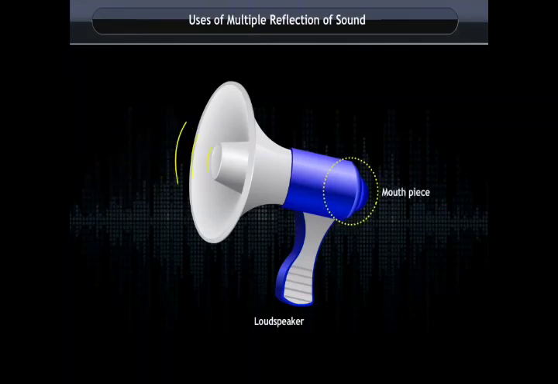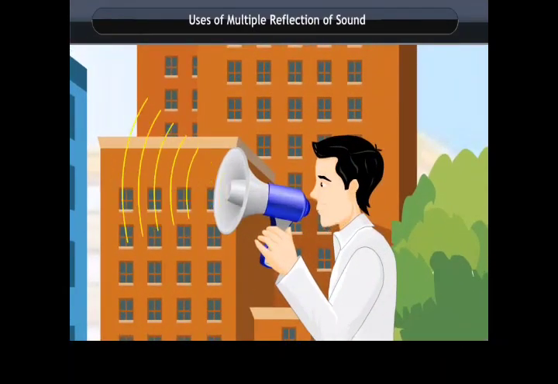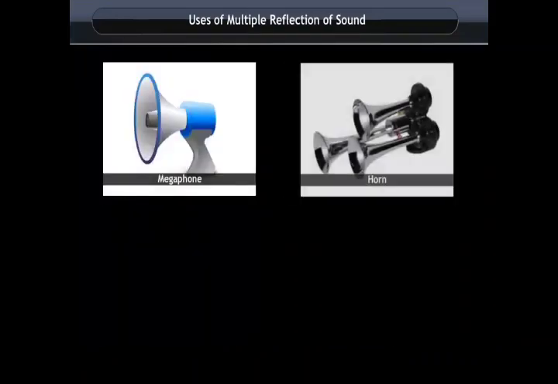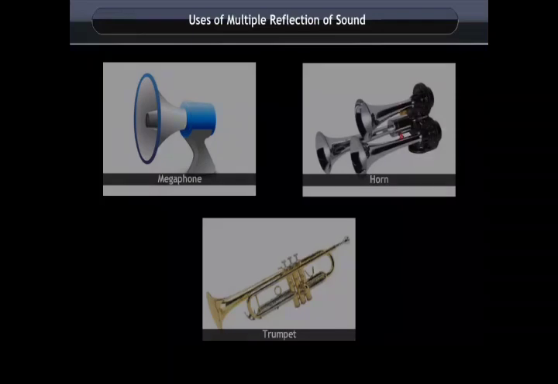It works on the phenomenon of multiple reflection of sound. The sound creates a narrow mouthpiece and gets reflected many times by the inner wall of the conical funnel. As a result, the sound gets amplified and emerges over a wide range. That is why we hear the speaker's voice. Megaphones, horns, and musical instruments like trumpets are designed to send sound by multiple reflection in a particular direction without spreading in all directions.